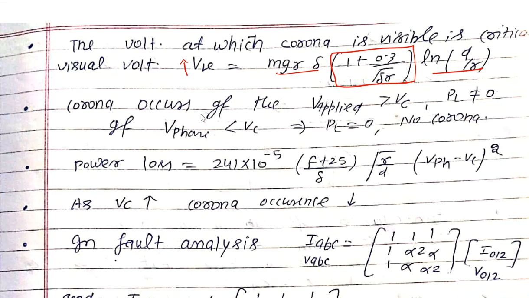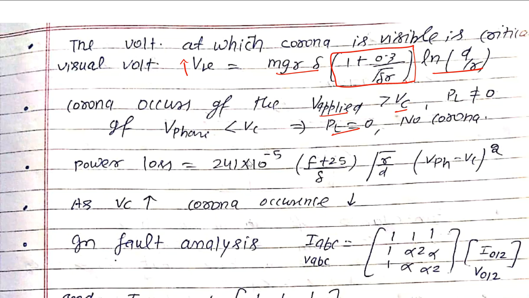Next one. Corona occurs if the applied voltage is greater than Vc, the critical disruptive voltage. Whatever voltage we apply, if it is higher than Vc, corona occurs. If V phase is less than Vc, then corona loss will be zero, no corona. So it depends upon the operating voltage. If you go for a higher operating voltage, what is the drawback? It causes corona power losses.